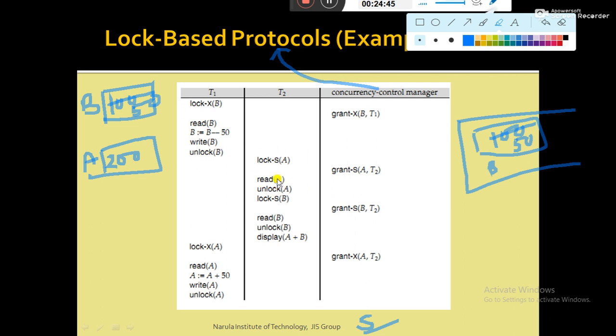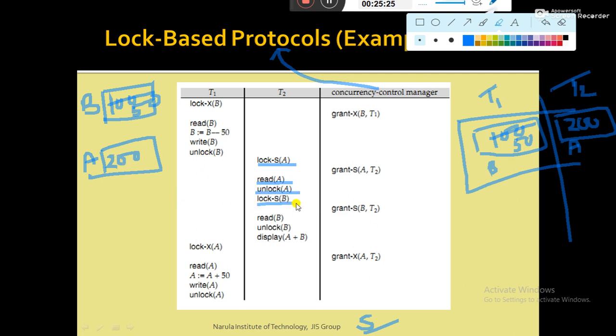Now the CPU executes T2. Now T2 makes a lock request in shared mode lock. A is not locked by anyone, so T2 can access it. So space will be occupied in the RAM for A, the value is 200, and say this is for transaction T2. This is the local buffer corresponding to T2, and this is the local buffer corresponding to T1. Then read A means the value is copied here. Then unlock A means A is unlocked, anybody can use it.